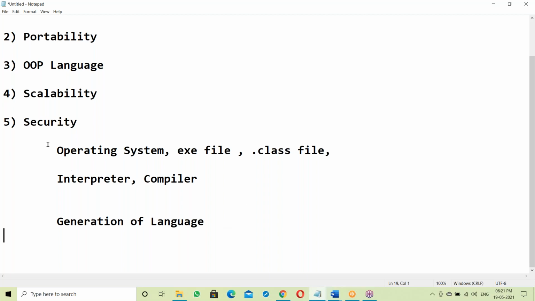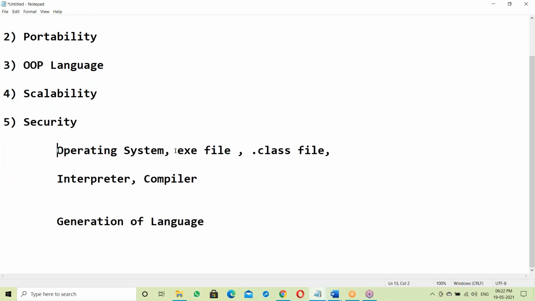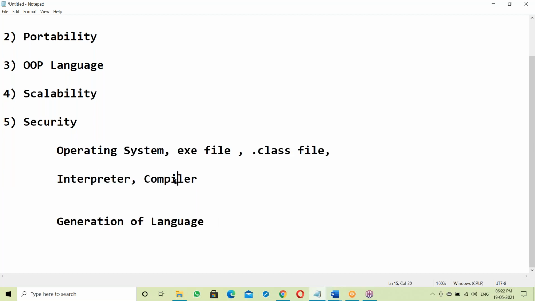These are something like basics, but they are unknown facts. Even guys who have 20 years of experience, 10 years of experience in Java, don't know what is exe file, what is dot class file, what is interpreter, what is compiler. Even many software engineers having 10 years of experience can't explain properly what is interpreter, what is compiler. They don't know even this.